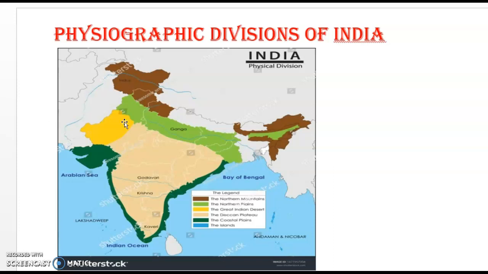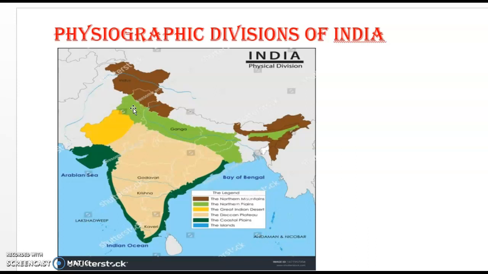Friends, as you are all aware, there are different physiographic divisions of India. Means geographically, India is divided into different physiographic divisions. For example, this one is Northern Mountain, this one is Northern Plain, this one is Great Indian Desert, this one is Coastal Plain, this one is Deccan Plateau, and Lakshadweep and Andaman and Nicobar. These are the islands, right?